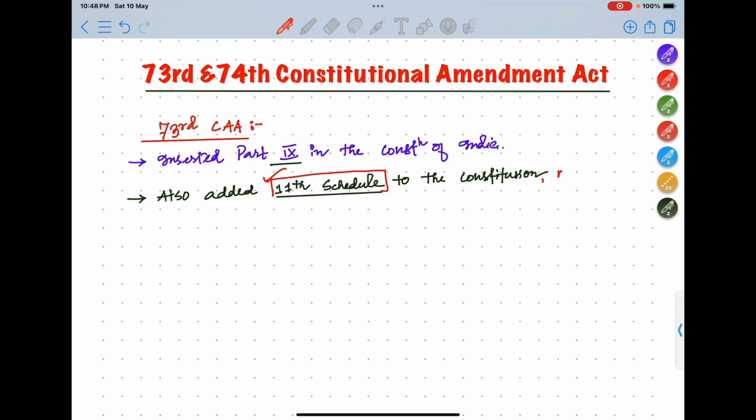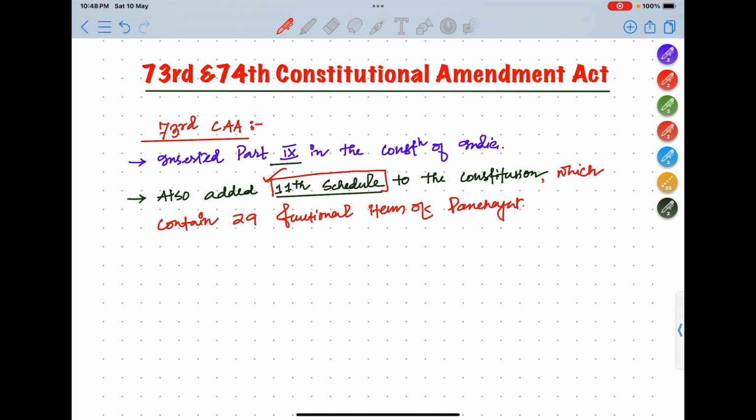Now, the 11th schedule contains 29 functional items of Panchayat.